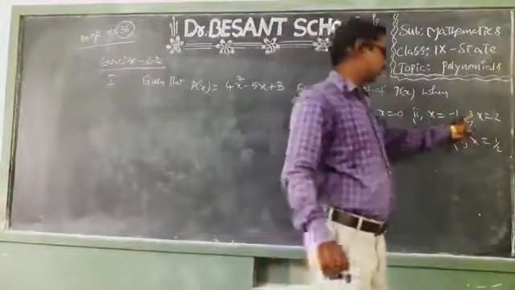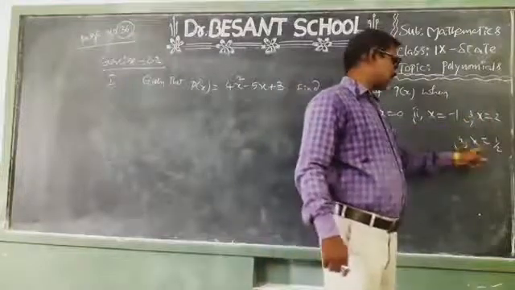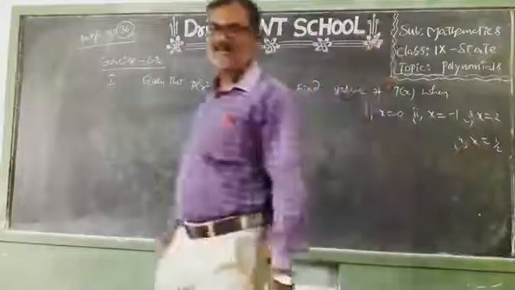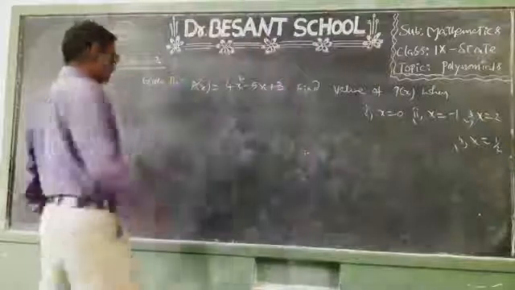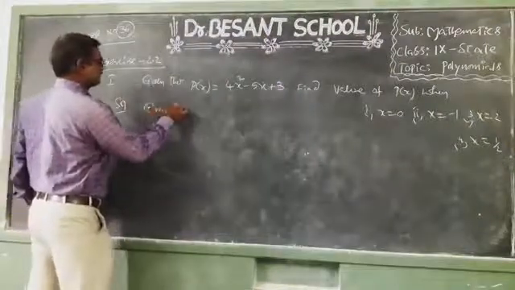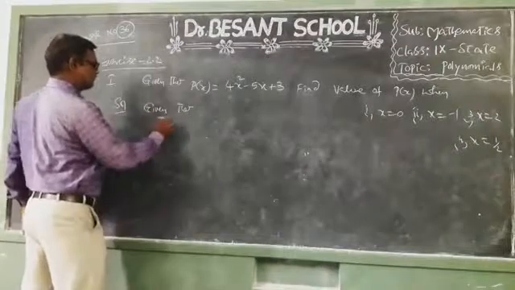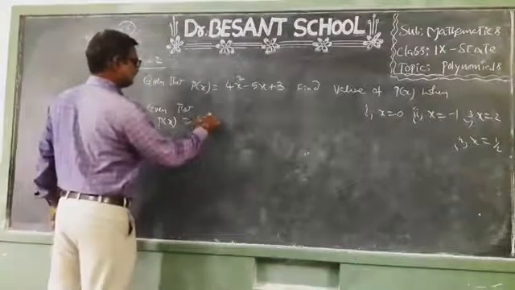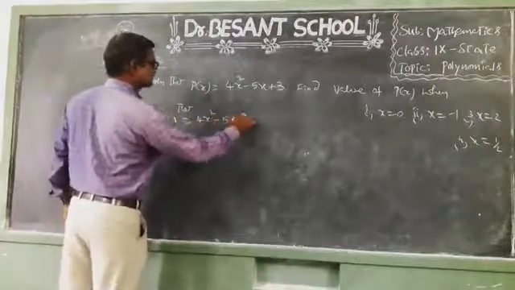What is p of x when x equal to 2? What is p of x when x equal to 1 by 2? So these are our questions in this problem. Okay, children, see, solution. Given that p of x is equal to 4x square minus 5x plus 3.